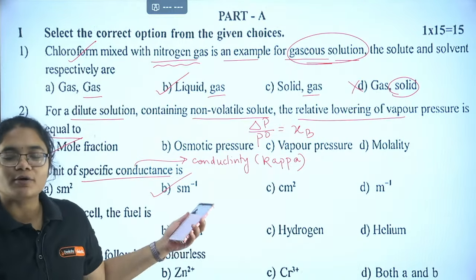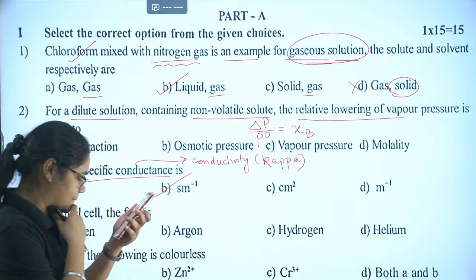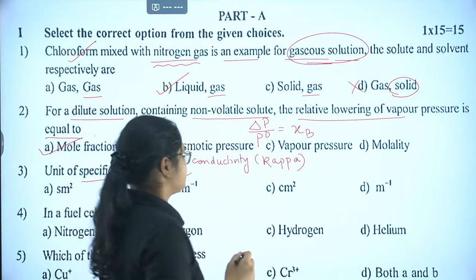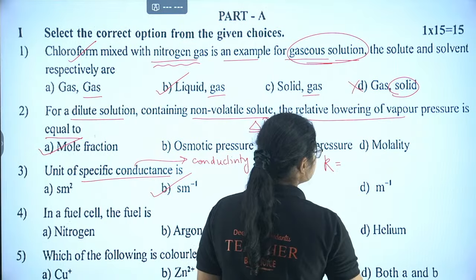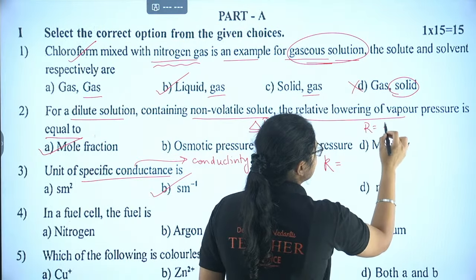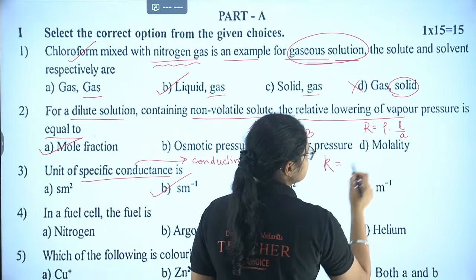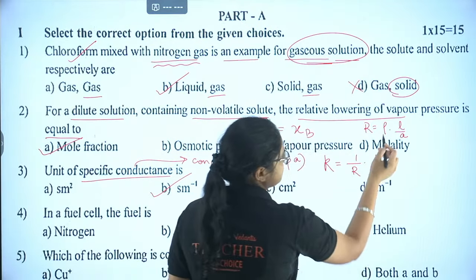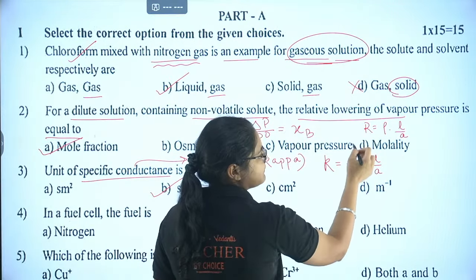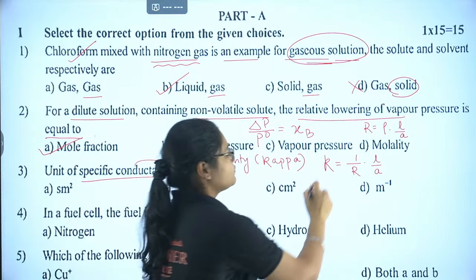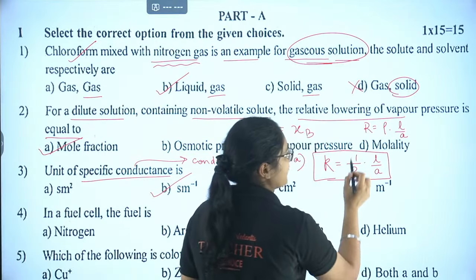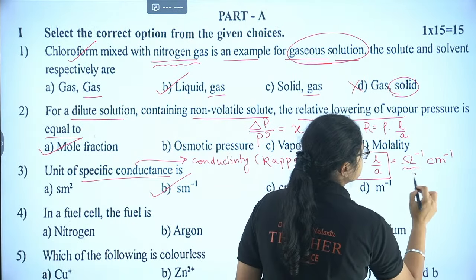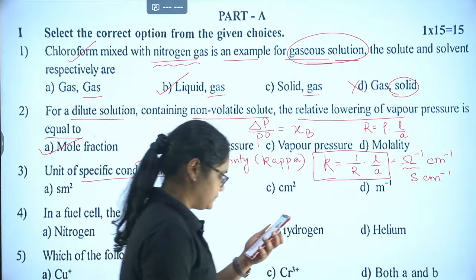Students, can you tell me the formula of kappa? We will be revising the formula with it. If you remember, R is equal to rho into L by A. 1 by rho is kappa, so you take rho to this side and R to that side, and I get 1 by rho, which is nothing but kappa. So the formula is kappa equals 1 by R into L by A. 1 by R is ohm inverse, L by A is centimeter inverse, and ohm inverse is called S, so the unit is S per centimeter.